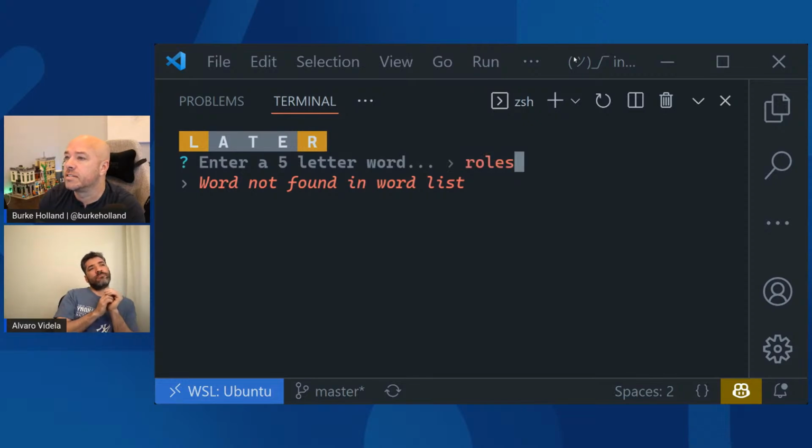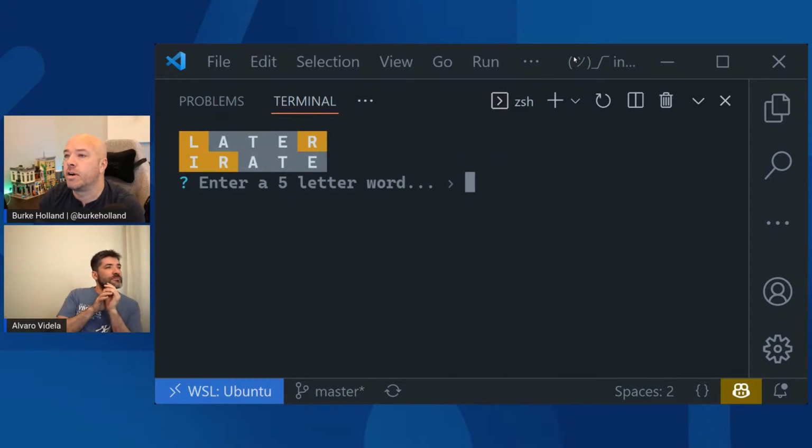Not in the word list. Man, that was a really good guess too. Rates, people are saying in the chat. No, it can't be rates because there's an A. A, T, and E are not there, right? Yeah, they're not there. I already tried later. Okay, so R is not in the...